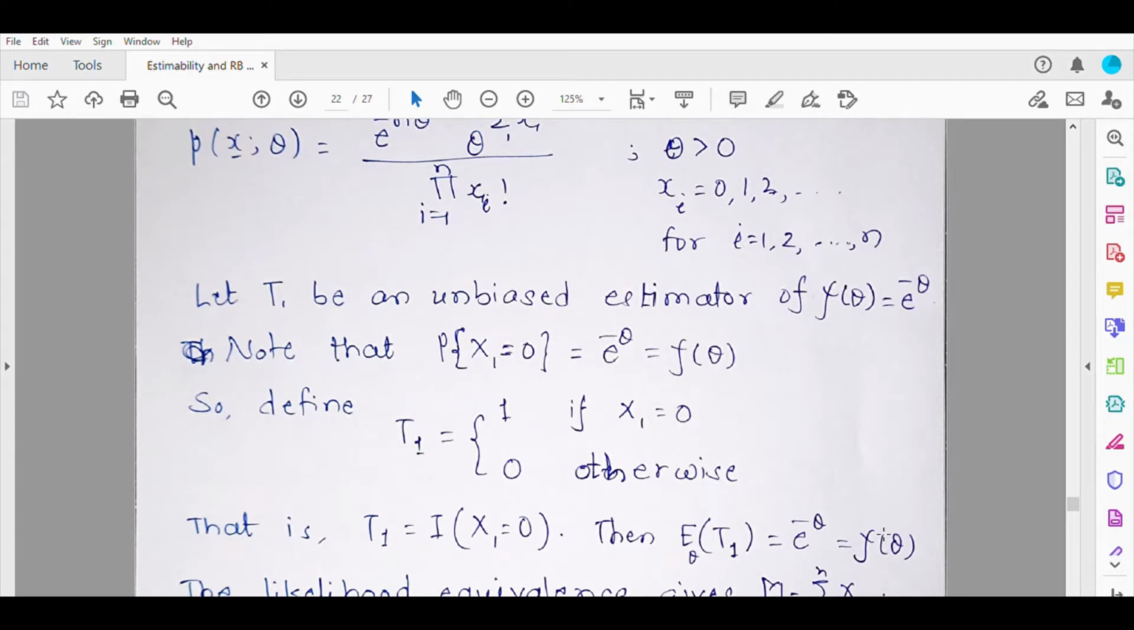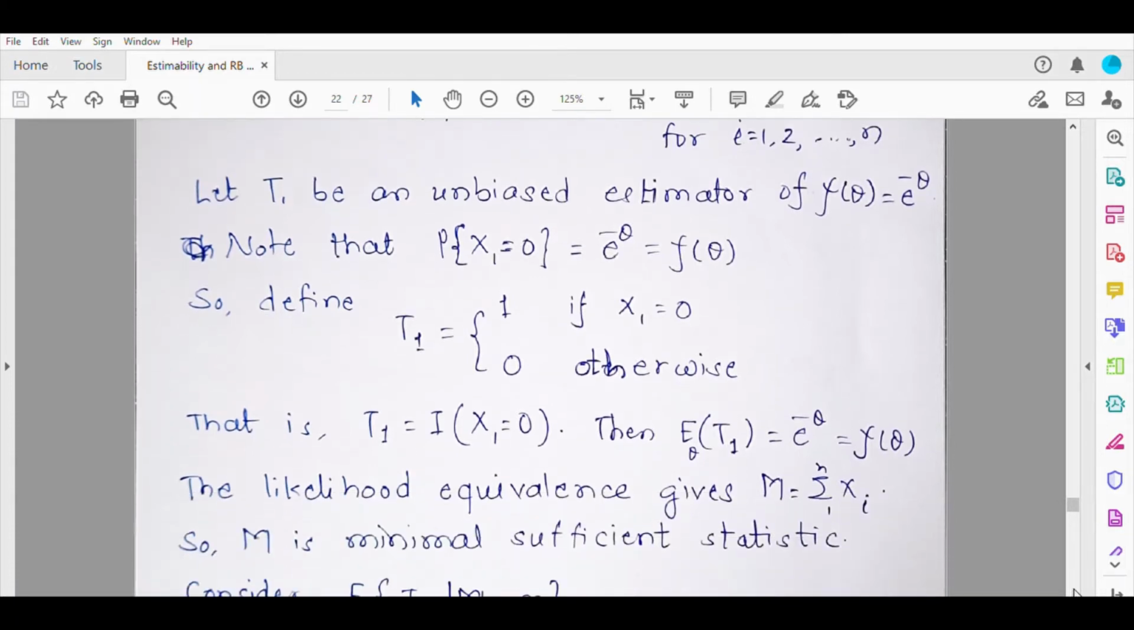Now we also need the minimal sufficient statistic. We have already done this: Poisson belongs to the one parameter exponential family, and so summation xi is going to be the minimal sufficient statistic. Also the same statistic can be obtained through likelihood equivalence. So I have mentioned here that likelihood equivalence gives the summation xi as the minimal sufficient statistic.